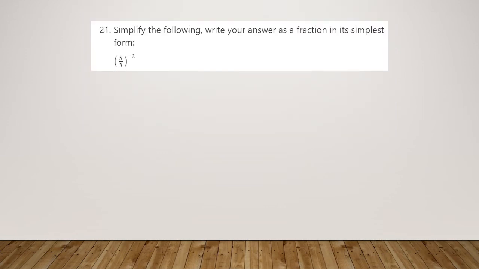Number 21. Simplify the following and write your answer as a fraction in its simplest form. So we've got 5/3 to the power of -2. If we deal with the 2 part first, then that means that we square our numbers in our fraction. So that's going to give us 25 over 9. We then deal with the negative part of our power here. Negative part there means the reciprocal. So we flip our fraction, which gives us 9 over 25. 9 and 25 don't share any common factors, so we're not going to be able to simplify, so we're done for our answer here.